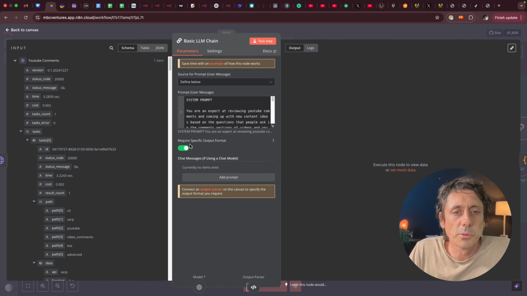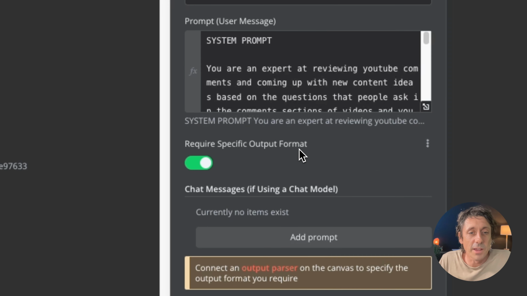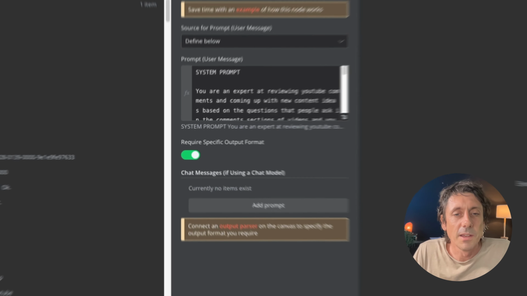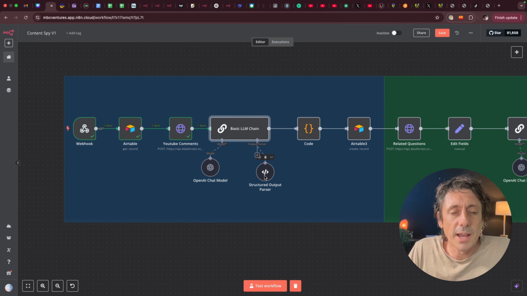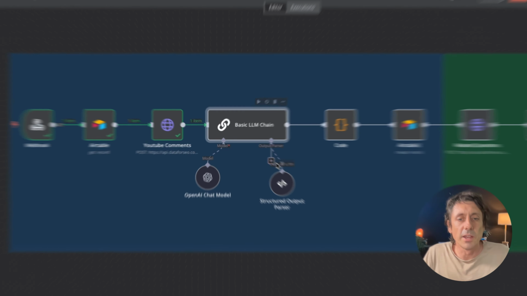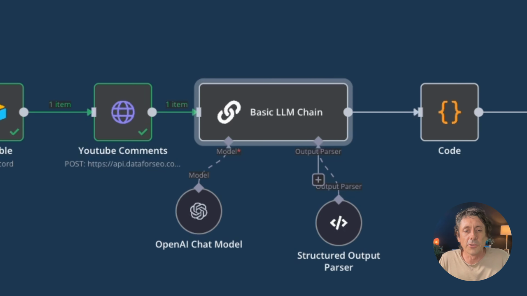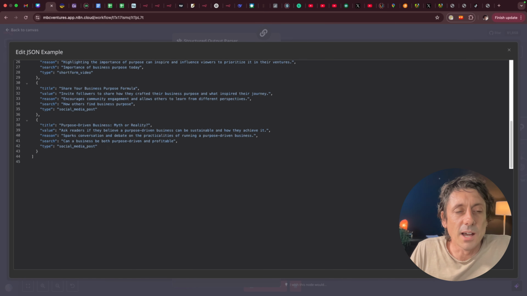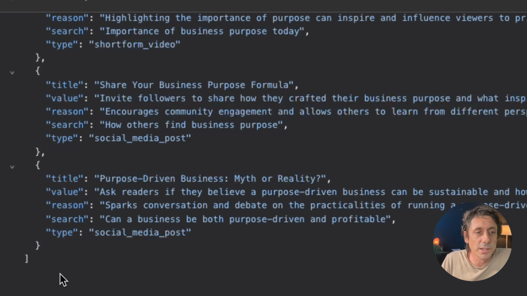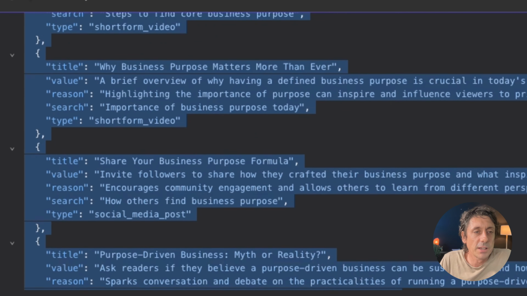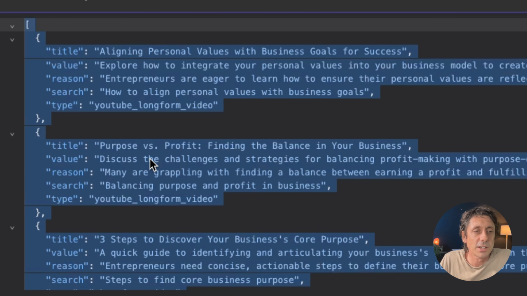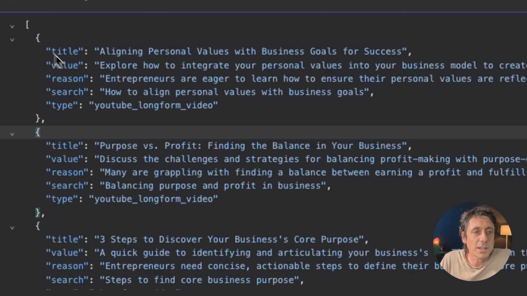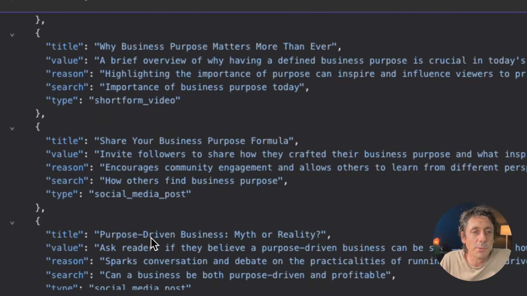But what I want to do is require a specific output format, so slide that onto green. And then you want to add a structured output parser. In order to do that, just click there and go structured output parser. And then in here, you want to give it an example of how you want the output. This is really important. Force the AI to output the way you want it to. It's much easier when building automations downstream. You force it to give the structure that you want. Okay, so I've just given it this structure here, so then I can map these results back into Airtable when it's finished.